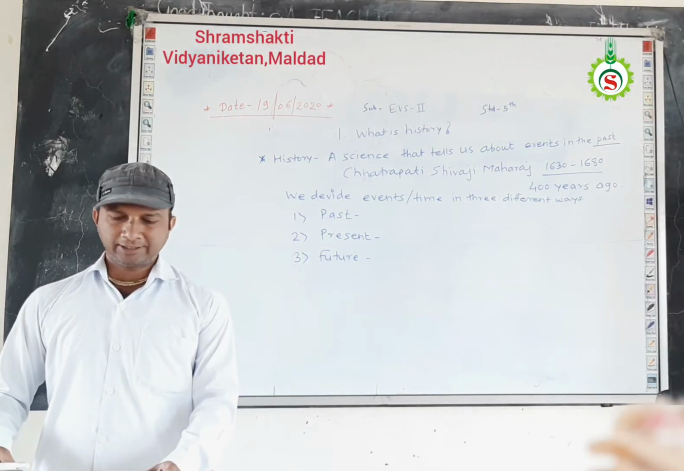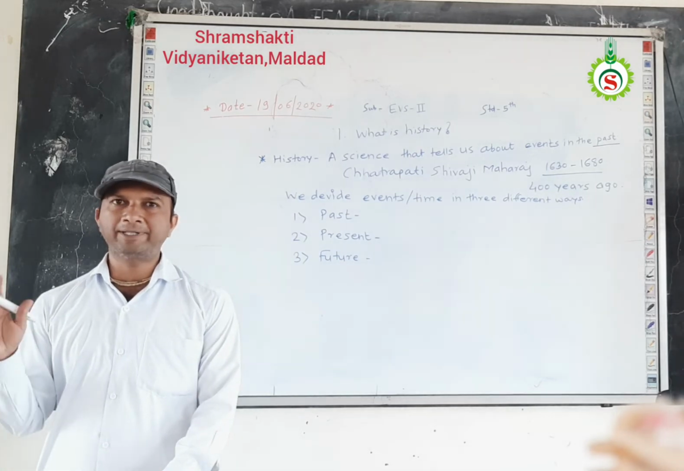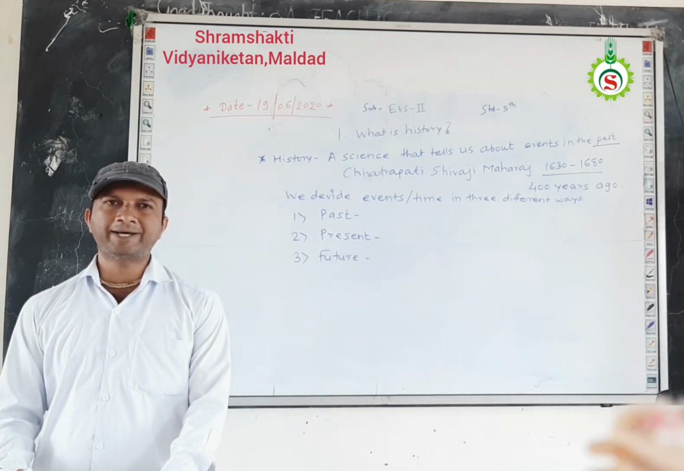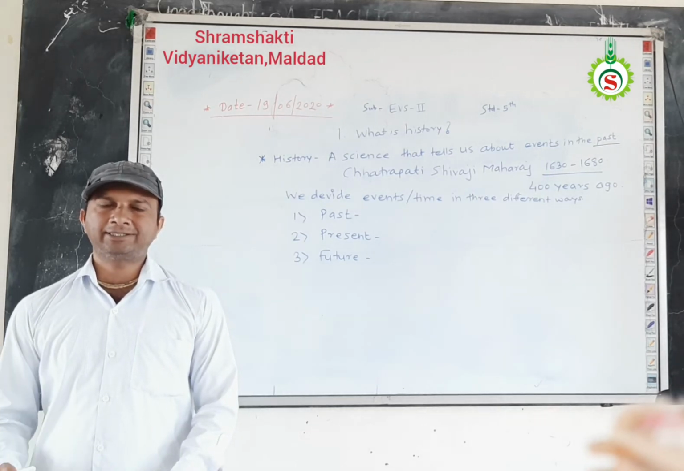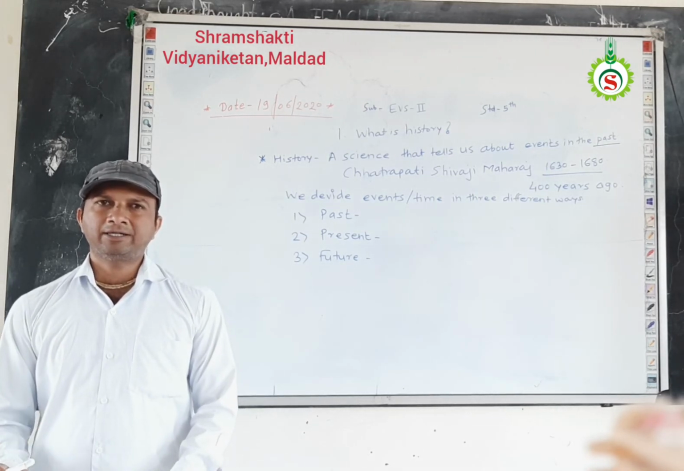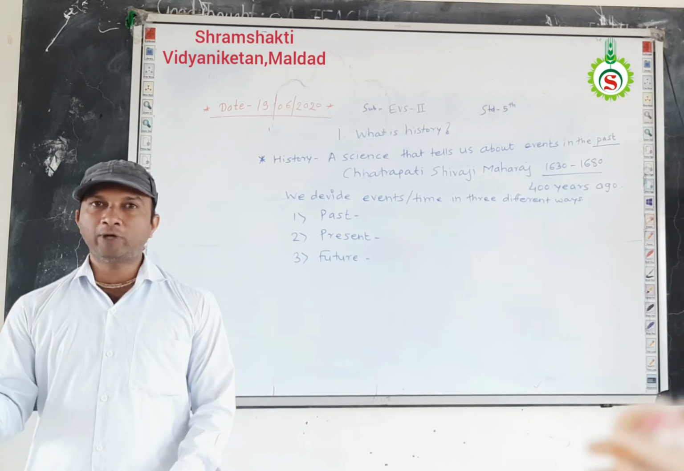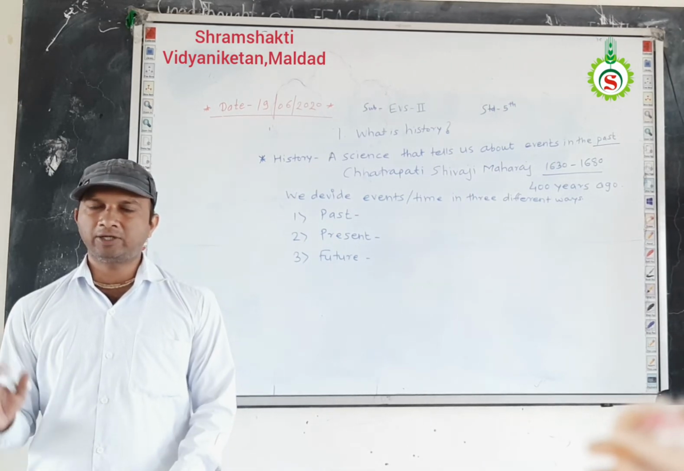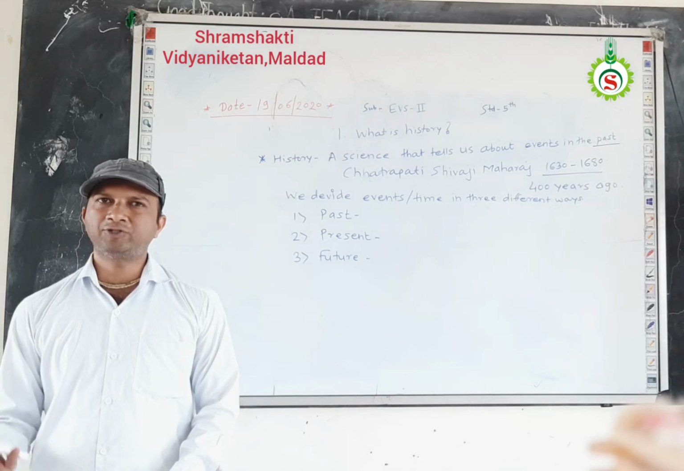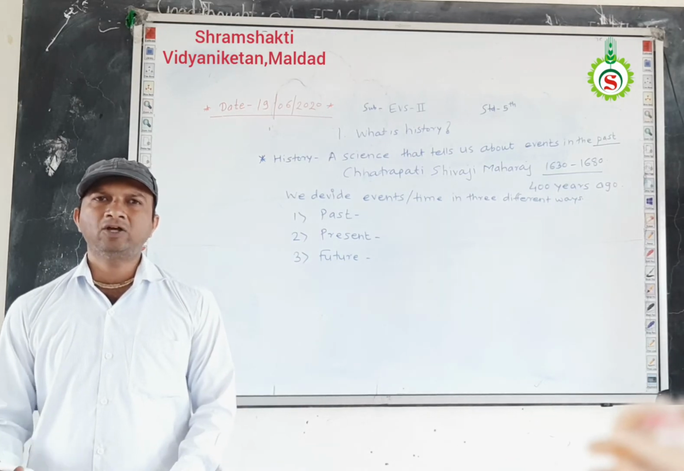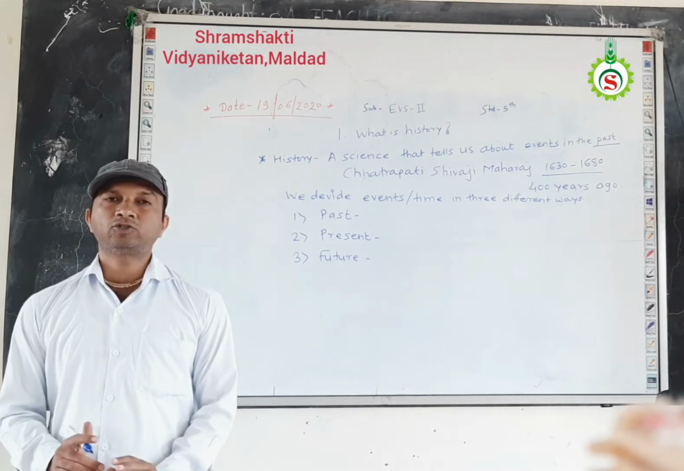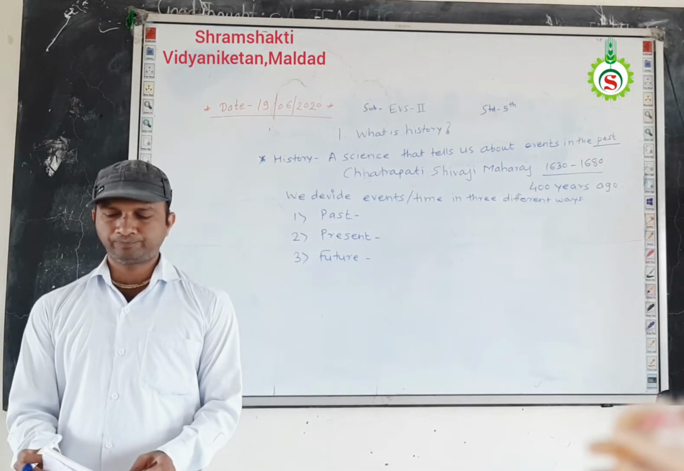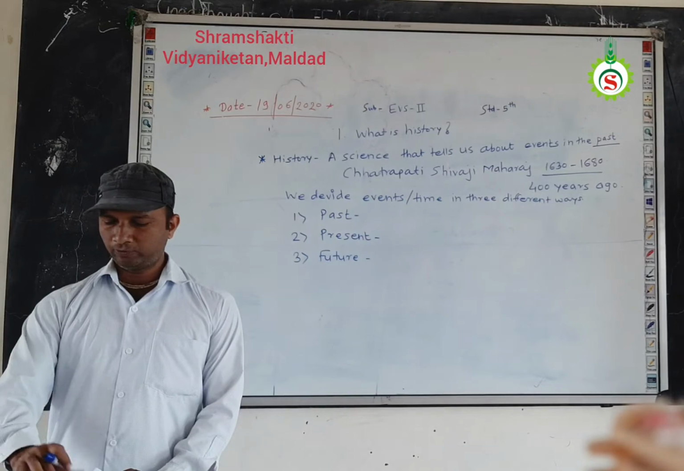Okay, past means the things which already happened. Okay, it is called as past. The things which are happening nowadays, it is called as present, and the things which are going to happen in the near future or near time, it is called as future. Means we don't know anything about the future. Okay, so these are the three events we study or we know.